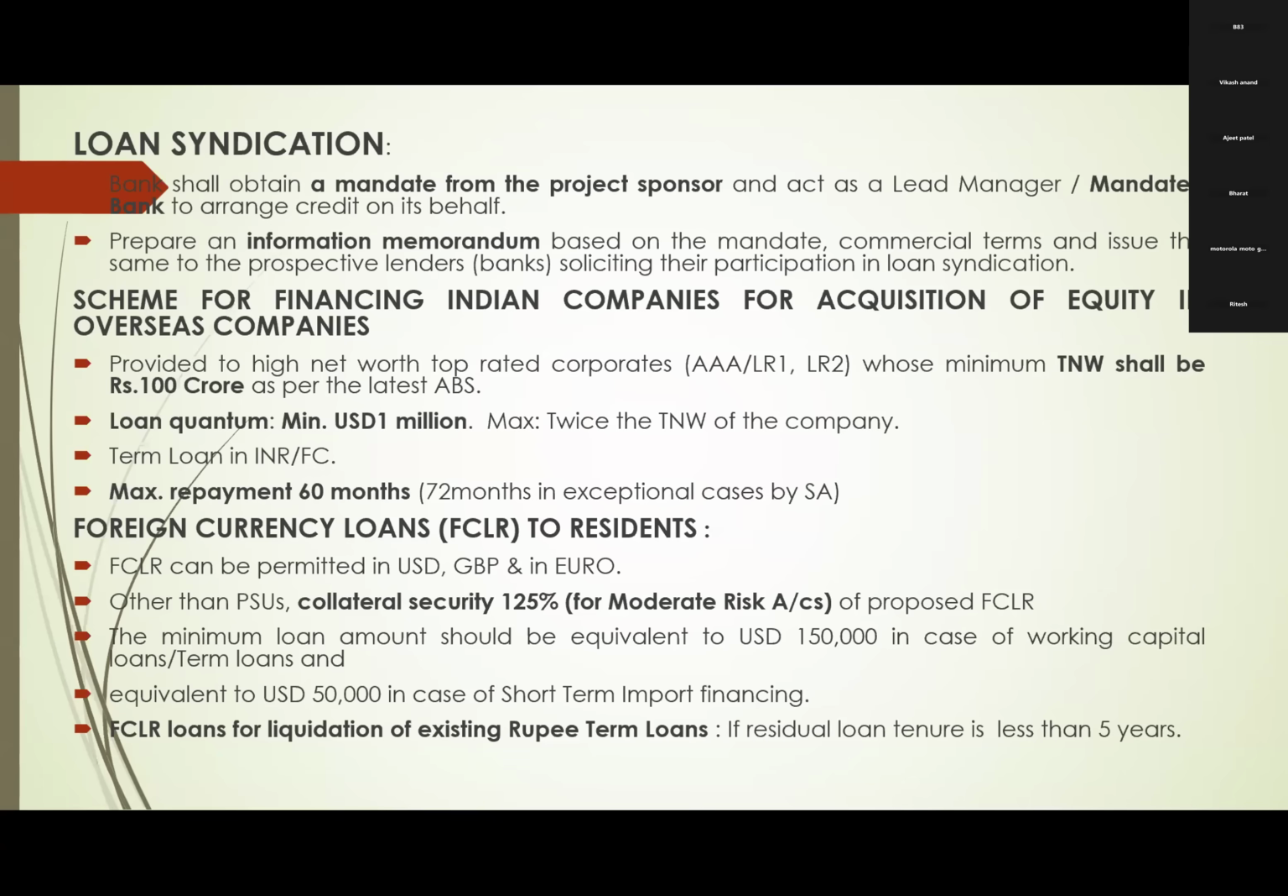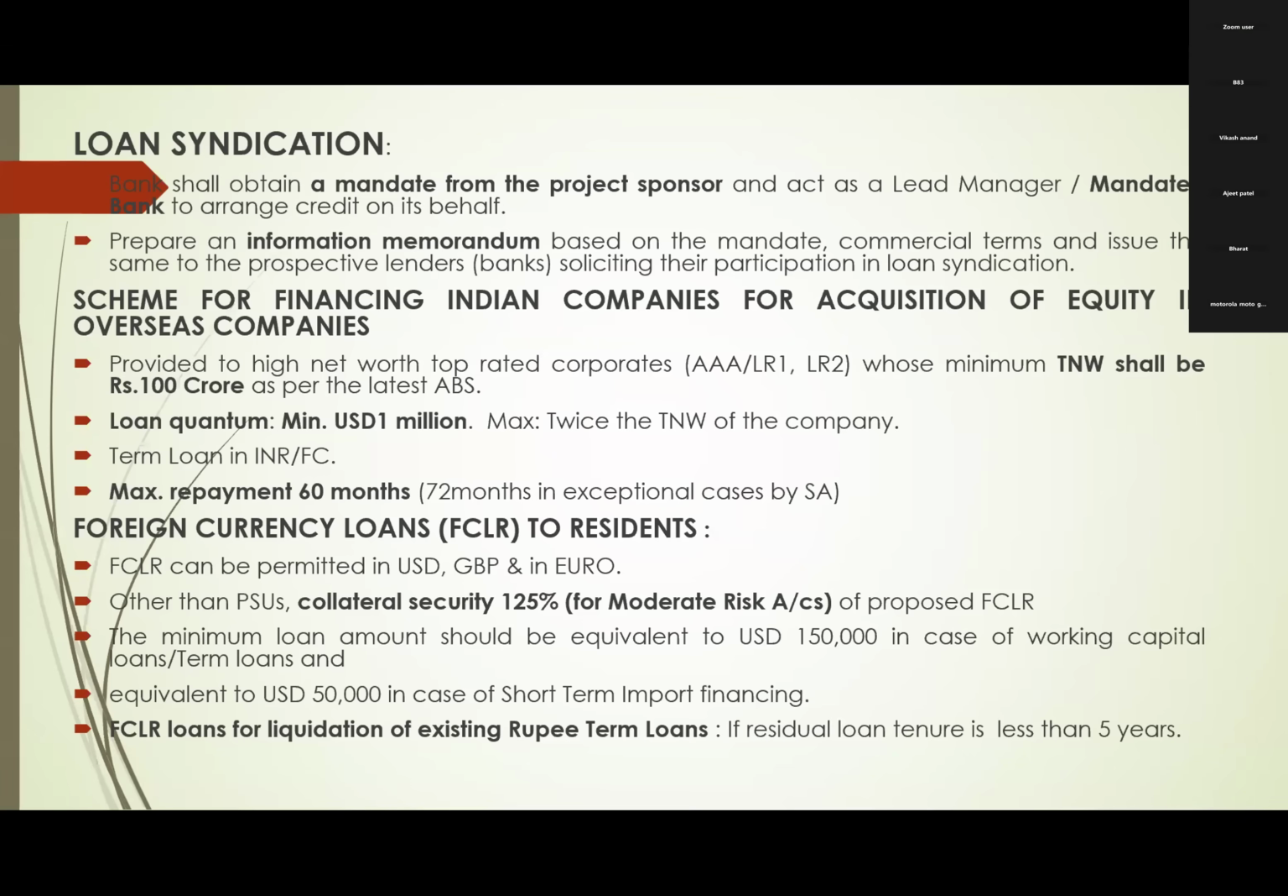The tangible net worth should be 100 crores and above as per the latest ABS. That is the first condition. And the second one, loan quantum minimum $1 million and maximum amount is twice the tangible net worth of the company. It is a term loan in Indian rupees or in foreign currency that we will give. Maximum repayment period is 60 months, and 72 months in exceptional cases by the sanctioning authority. This is the scheme for financing Indian companies for acquisition of equity in overseas companies.